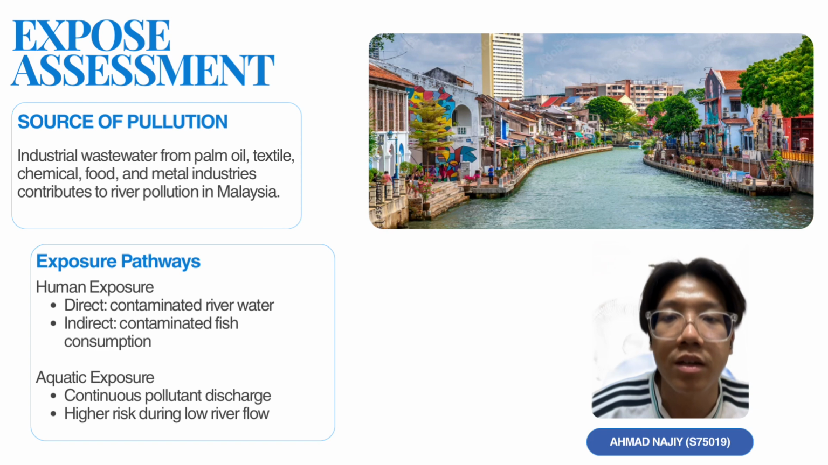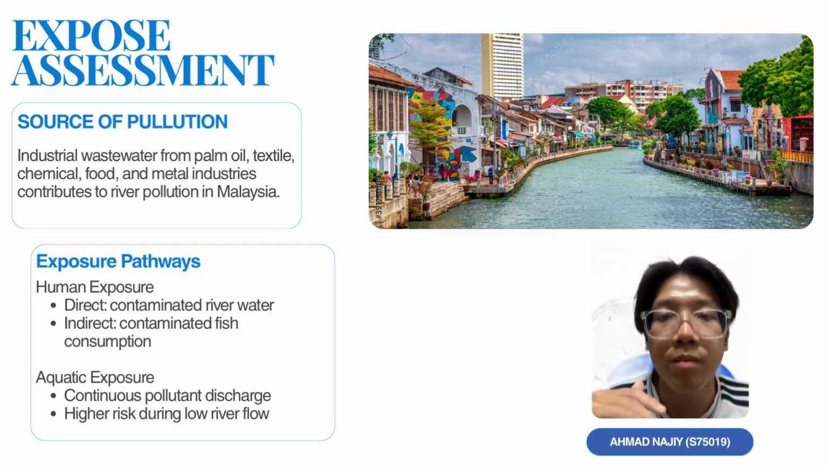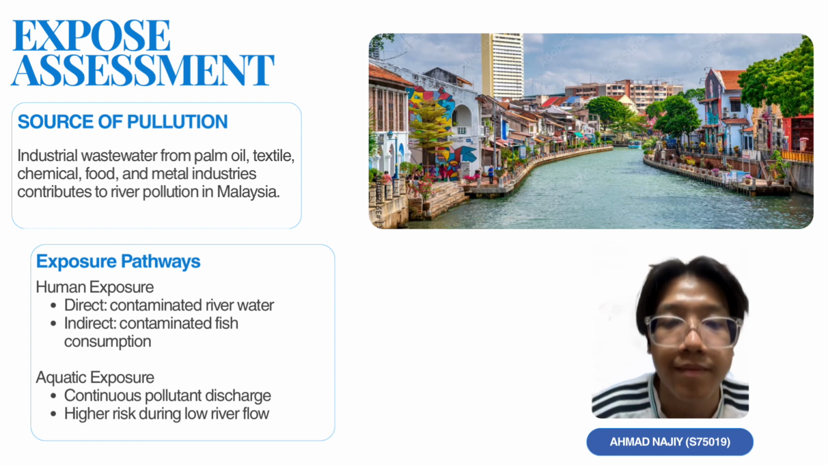Last but not least, the aquatic ecosystem may experience continuous exposure due to wastewater being discharged directly into the river. Fishes, algae, and aquatic plants are especially vulnerable. During low river flow, pollutants become more concentrated in the river. This increases the ecological risk and reduces the water quality.